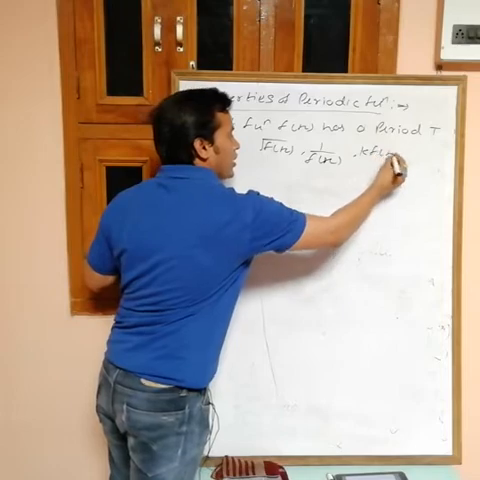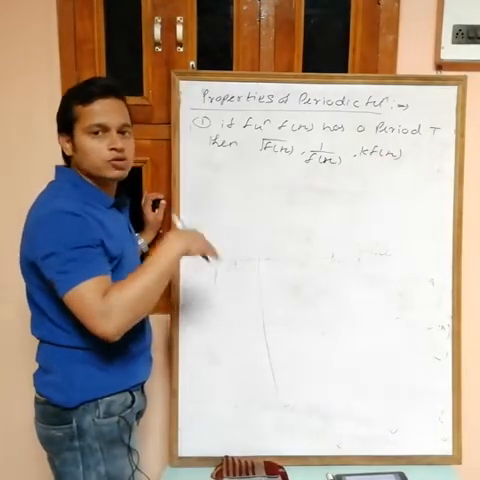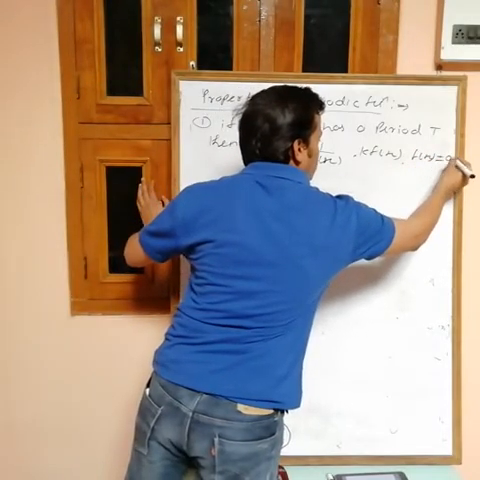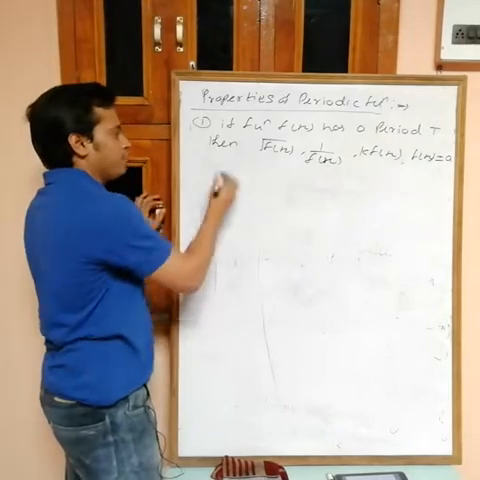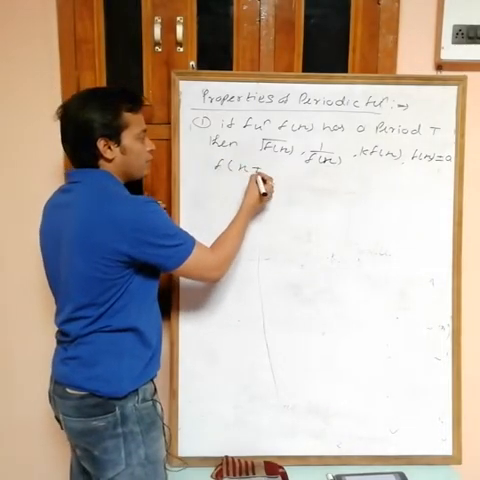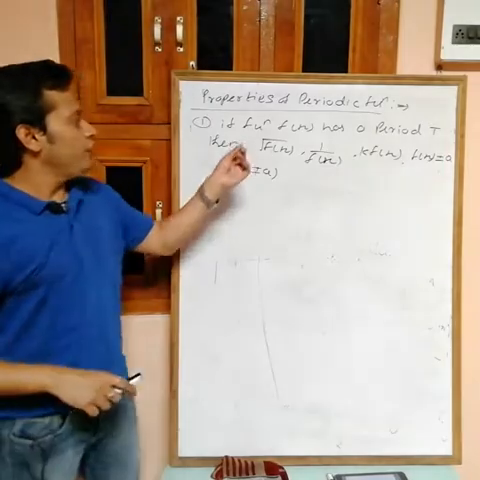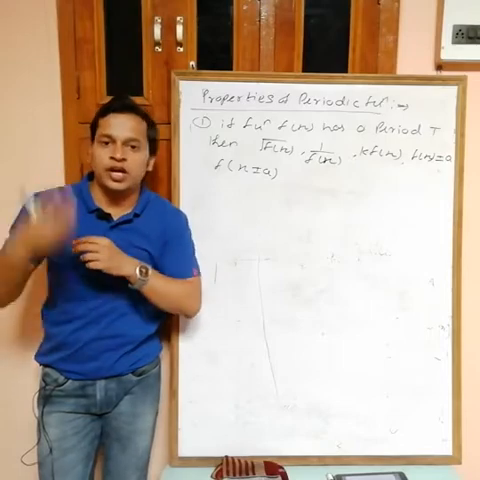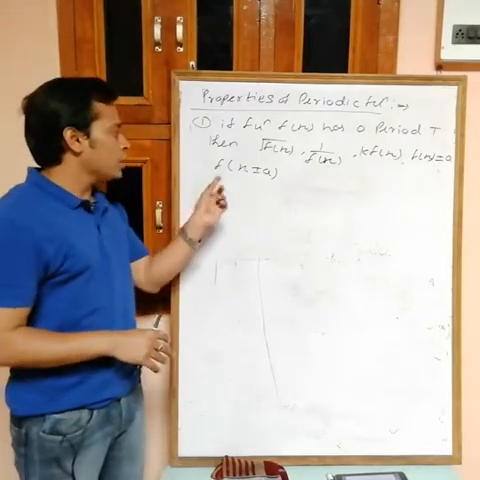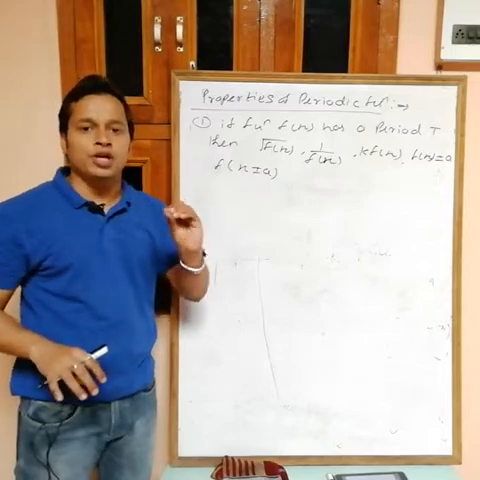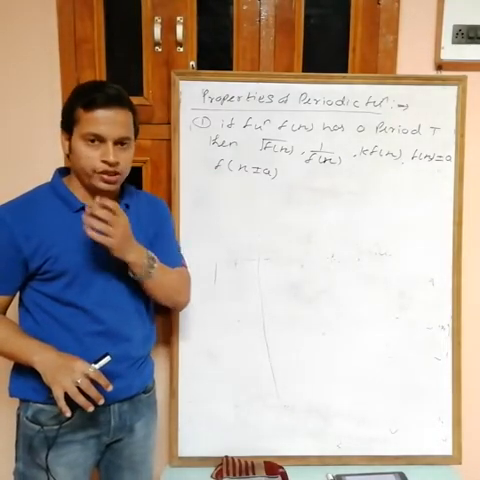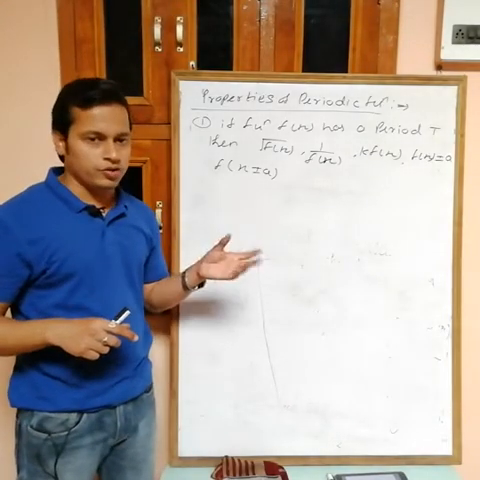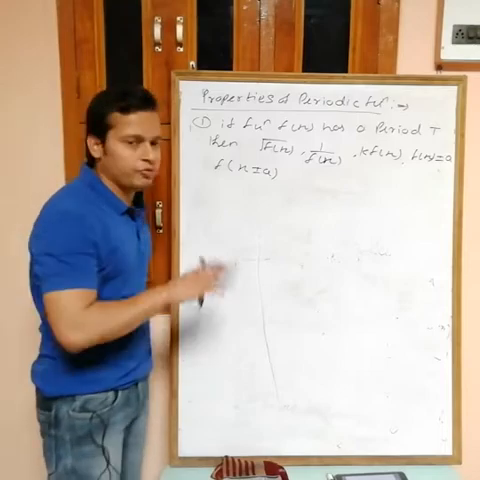k into f(x). You can multiply any constant with f(x), or add or subtract any constant, f(x) plus or minus a. If you take the root of that function, 1 by that function, multiply any constant with the function, or add or subtract any constant in the function or in x, the period remains the same. In all these cases the period remains the same. To check this you can draw the graph, and then you will see it.